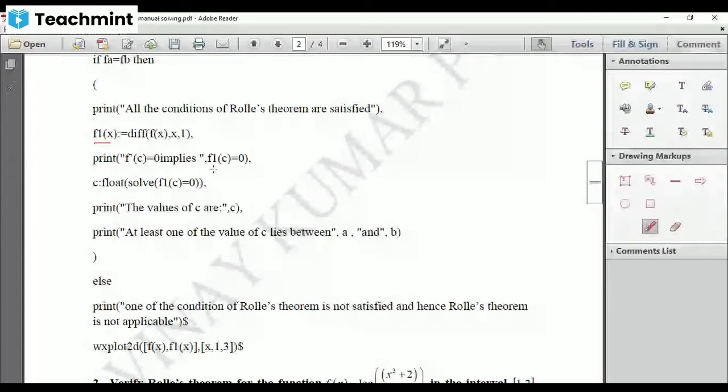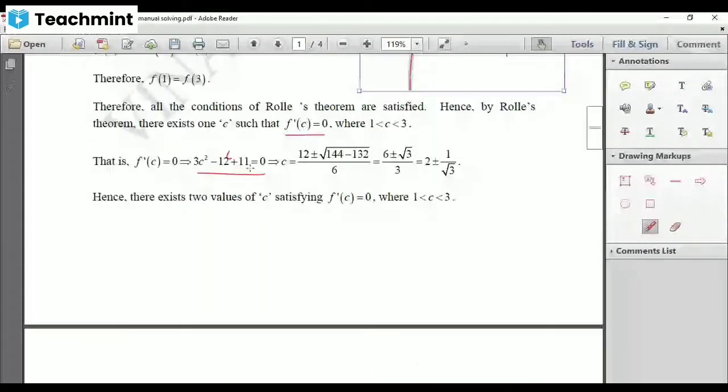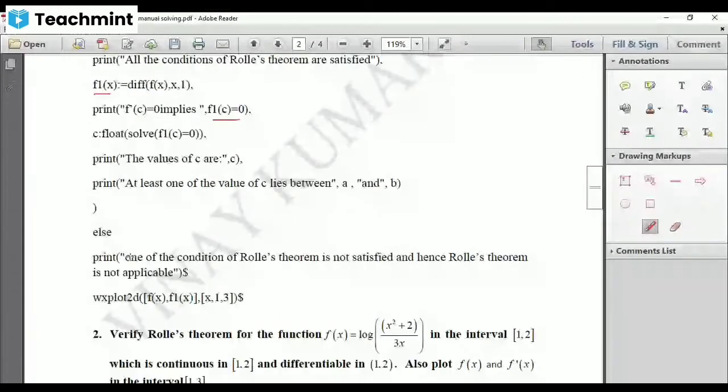Then further, I want to find out what my c is. That is what you did. After that, you have to find c. So let us find c. How? c colon, because there are floating values, that means after the decimal point you are getting some terms other than 0, so float, and within float you write solve.